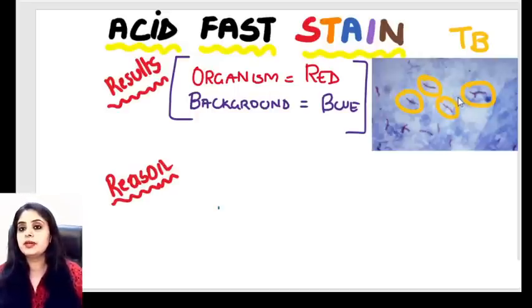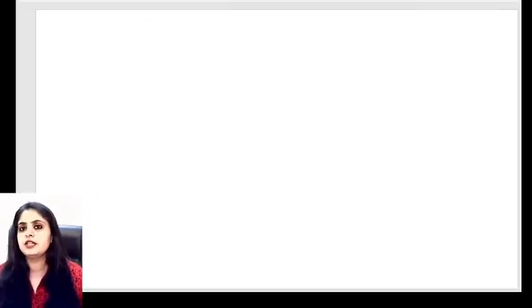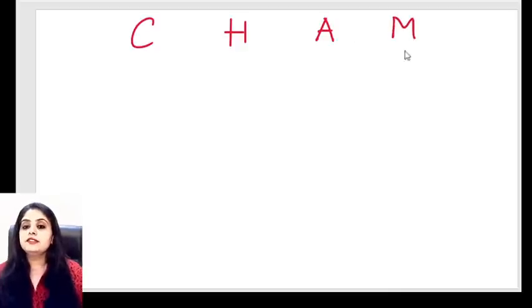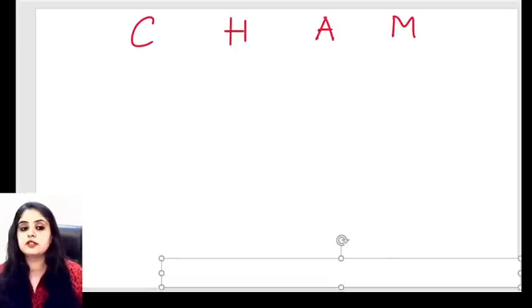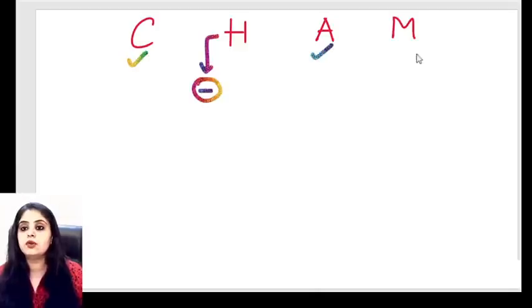The next question coming up in front of you: you used carbol fuchsin, then heat, then acid alcohol, then methylene blue. Let's write that down once again and see some variations. Repeating, carbol fuchsin, heat, acid, methylene blue. If in the first variation heating has not been done, I have removed the heating step, you're doing carbol fuchsin, then acid alcohol, then methylene blue. You're not heating.